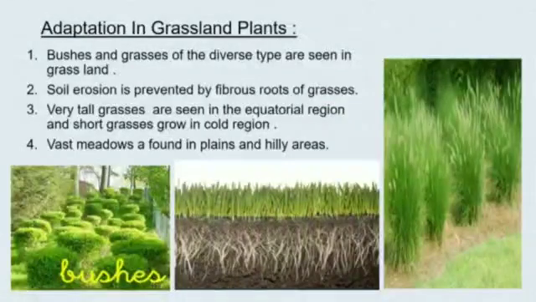Now let's know about adaptation in grassland plants. There are different types of bushes and grasses found in grassland. The fibrous roots of grasses prevent soil erosion. Forests in the equatorial region are dense. Animals like tiger, elephant and deer can remain hidden in these grasses.